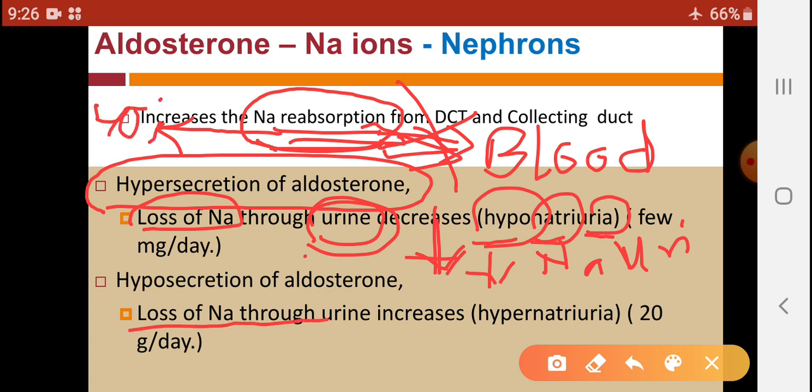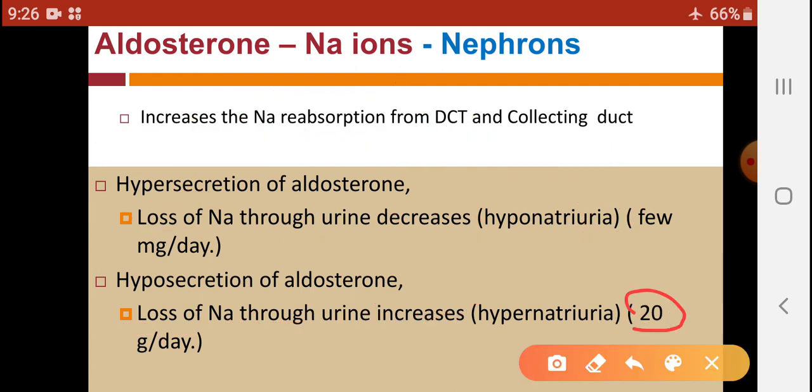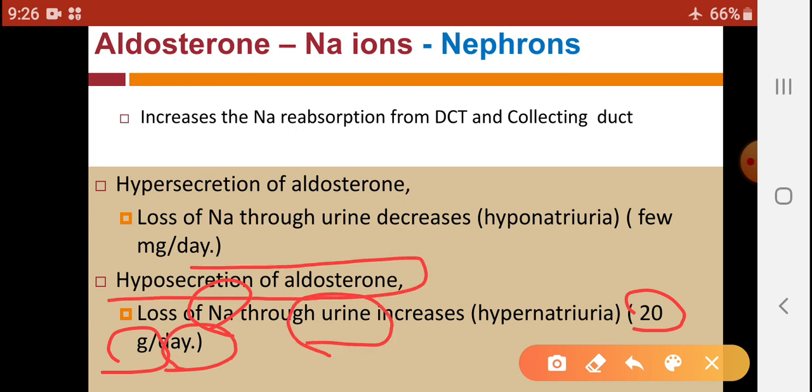So the loss of sodium through urine increases, and this terminology is called hypernatremia. In this condition, 20 grams of sodium are excreted through the urine per day when there is less secretion of aldosterone.